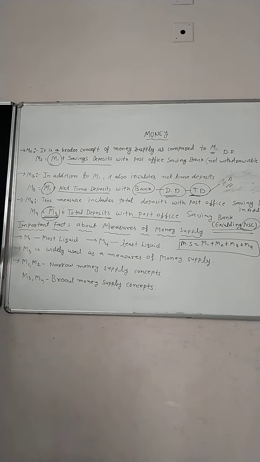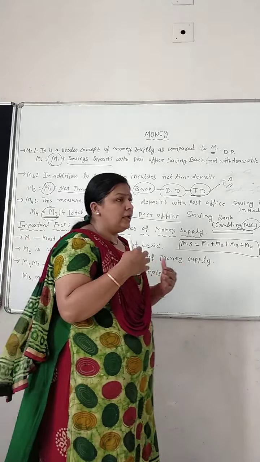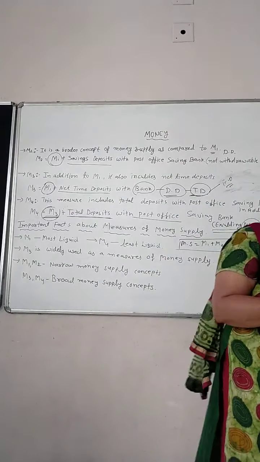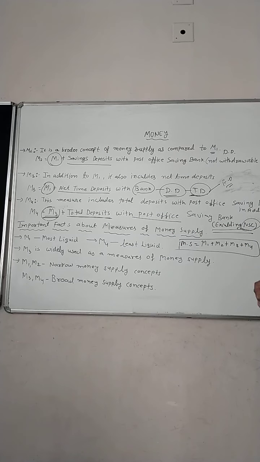First, we are talking about M1 and M4. The four measures of money supply represent different degrees of liquidity. Clear? The four measures of money supply represent different degrees of liquidity. What do you mean by liquidity, students? Liquidity you all know. Fine. What do you mean by liquidity?